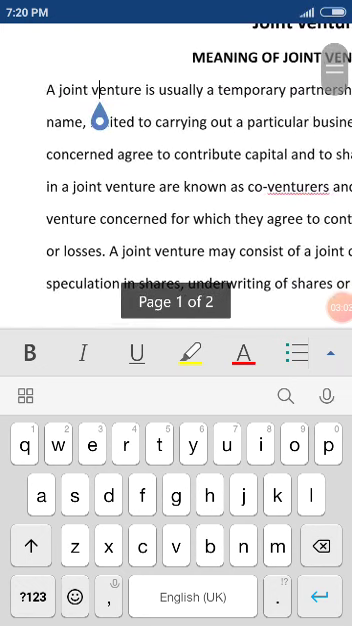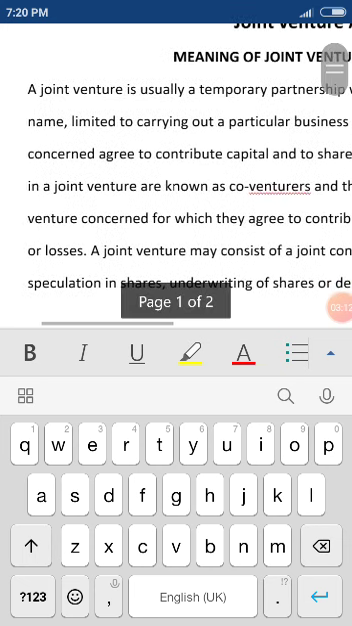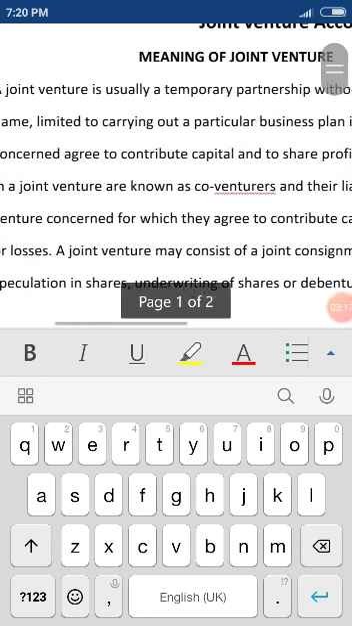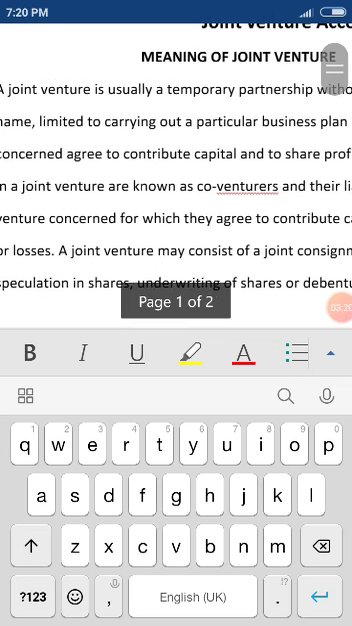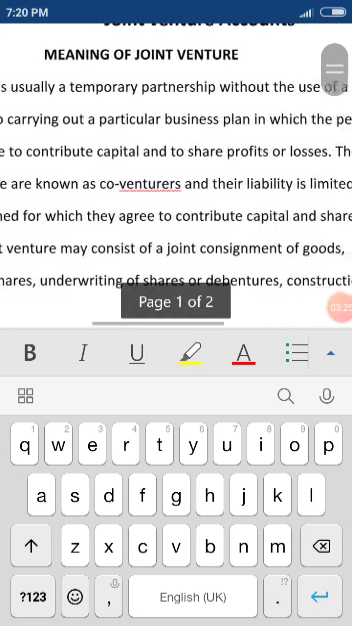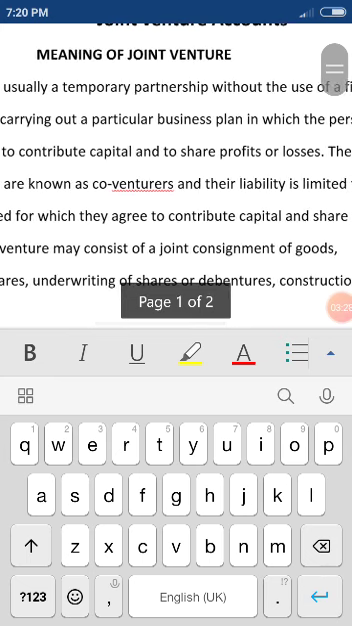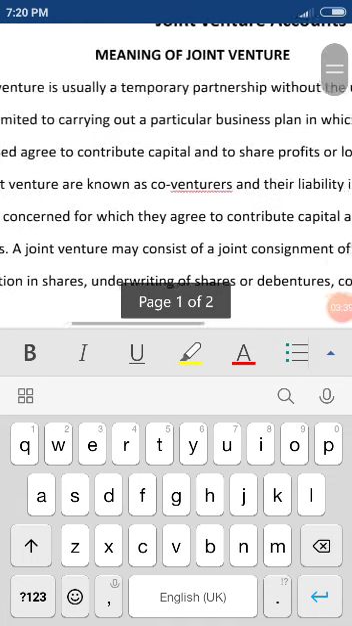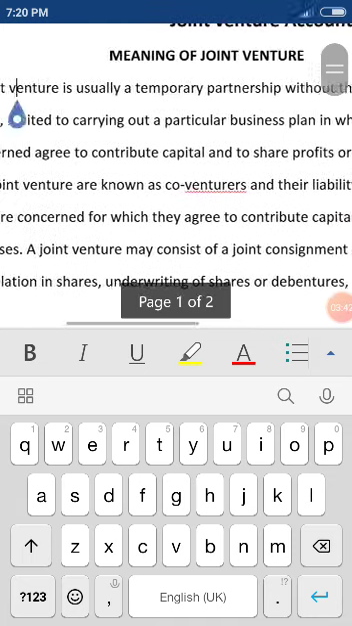I would like to explain this joint venture with an example. Let us take A and B, two different companies, both undertaking construction business. A is a construction business, B is also a construction business, but they are two separate companies. They join together to construct a particular building. On the completion of that construction, their association or partnership will be liquidated. This is the concept of joint venture.